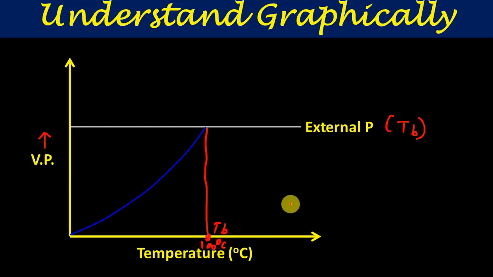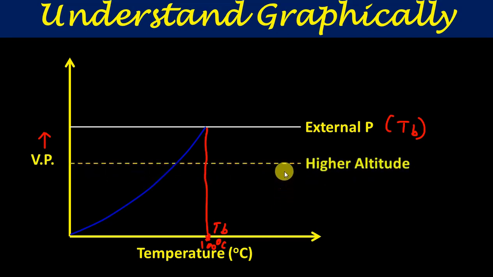Now what will happen when we move to a place where altitude is high? In that situation, the external pressure is low. So this is the situation.